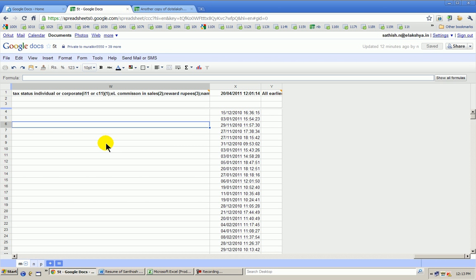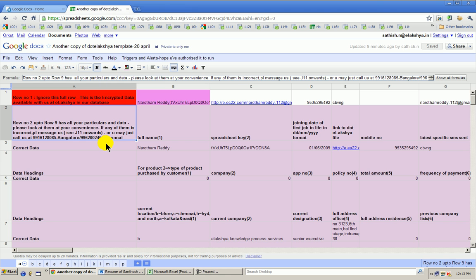Now I will pause it to go to my next point. Okay, my next point, and the message which the guys saw: we have used something called workspace macro. Workspace macro is here, you can see it, in order to automate so many things. First of all, there will be templates of .elakshya file. The templates of .elakshya file will be named .elakshya template 20th April. There will be hundreds of templates which will have this name, .elakshya template 20th April. Those will be the templates, hundreds and thousands of them.